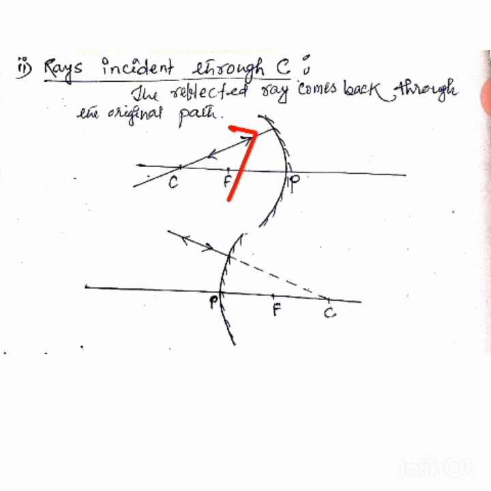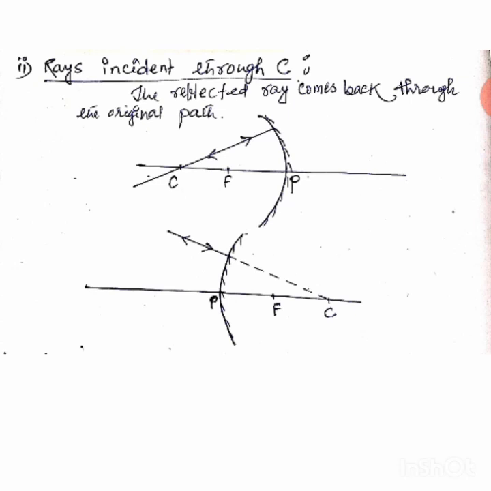As it is falling normally, how will it reflect? It will reflect through the same line. That's why I have given these two arrows here. Understood? But it is a little bit different in case of convex. Why? You see, in convex mirror we have the center of curvature towards the right. Towards the right means where? Behind the mirror. And if it is behind the mirror, the ray should not pass through C.